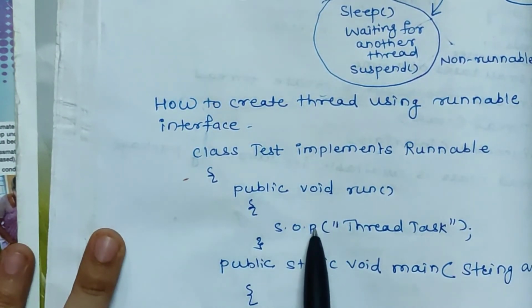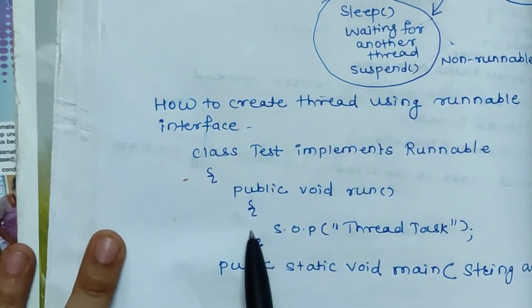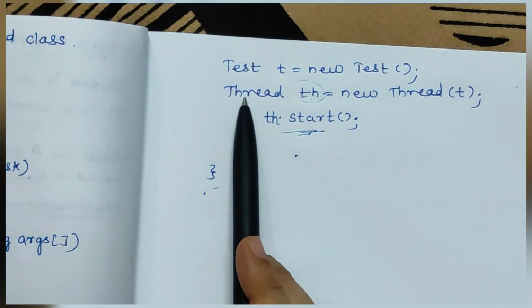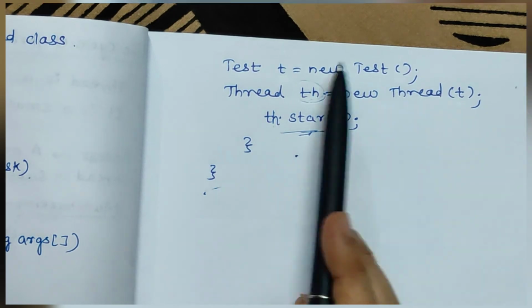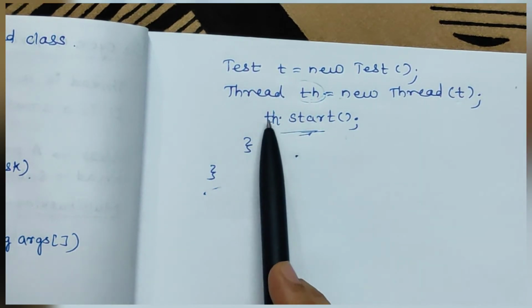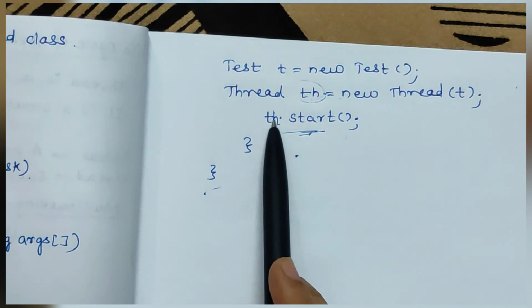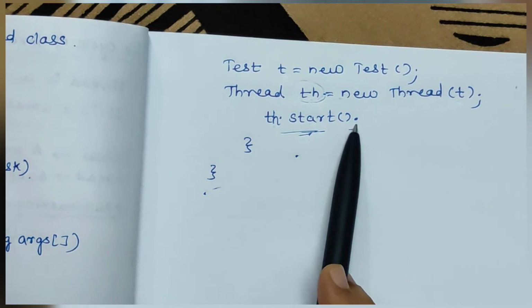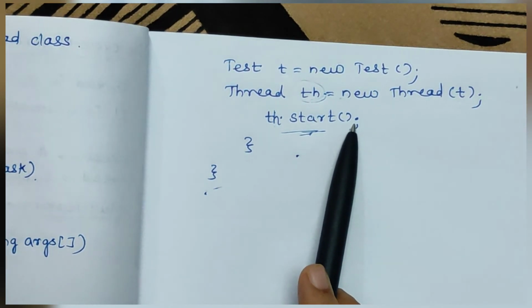So whatever task the thread is supposed to do will be performed here. After creating the object of the test class, you have to create a thread th, and you have to pass this object t to the thread class constructor, and then you have to use th.start. Only then will your program be executed, because this is for an interface.